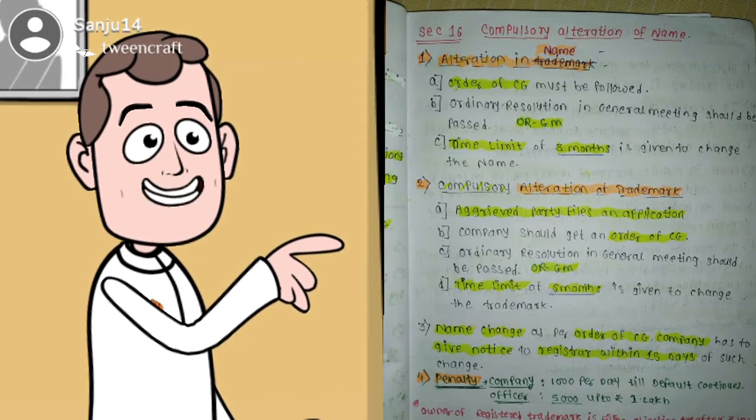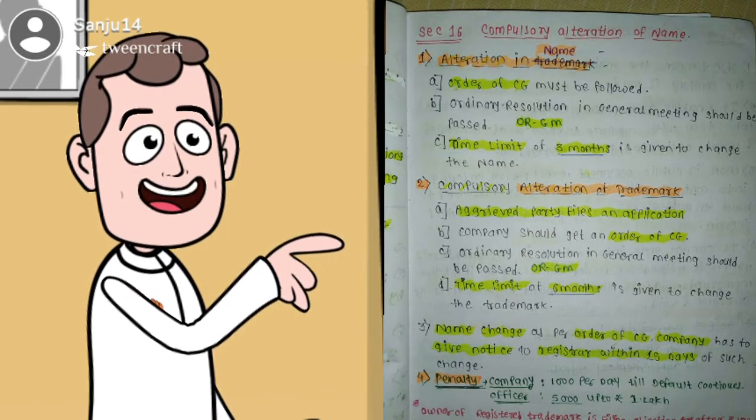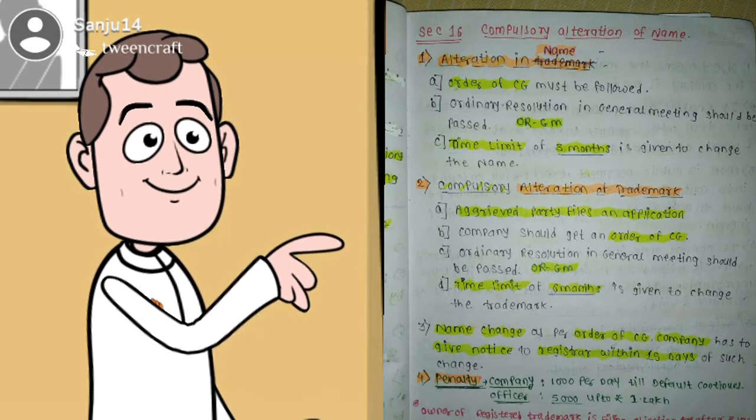A. Aggrieved party files an application. Company should get an order of CG. Ordinary resolution in general meeting should be passed. And last, time limit of 6 months is given to change the trademark. Then third, name change as per order of CG. Company has to give notice to registrar within 15 days of such change. Fourth, penalty for company is 1000 rupees per day till defaults continue, and for officer 5000 rupees up to 1 lakh rupees.